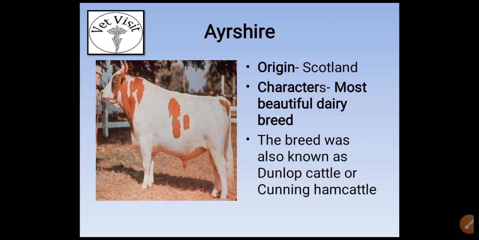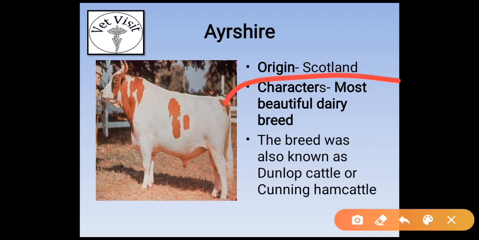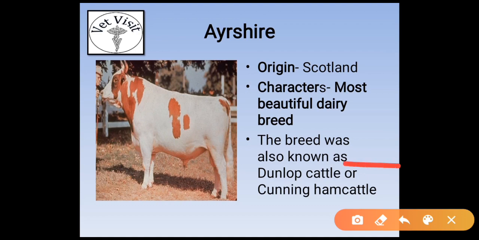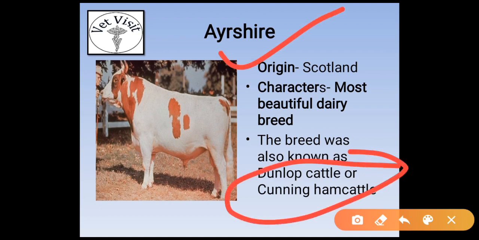Next breed is Ayrshire, origin Scotland. Character: most beautiful dairy breed. This question has also been asked in many exams. The most beautiful dairy breed is Ayrshire. The breed is also known as Dunlop cattle or Cunningham cattle. This has also been asked in many exams. Dunlop cattle is Ayrshire.